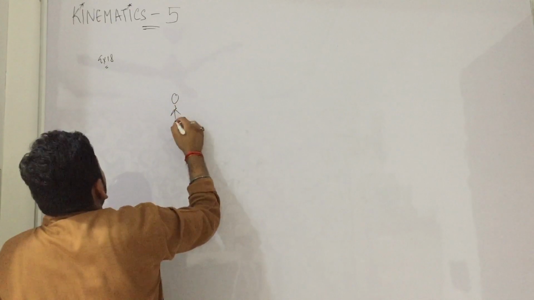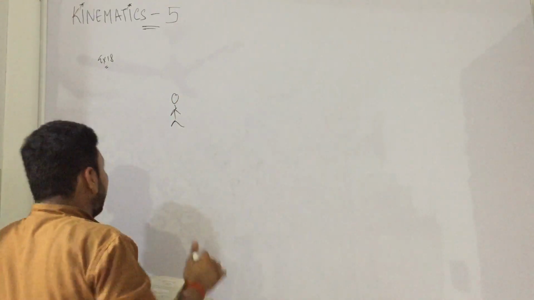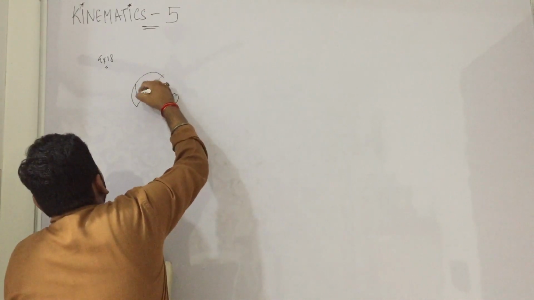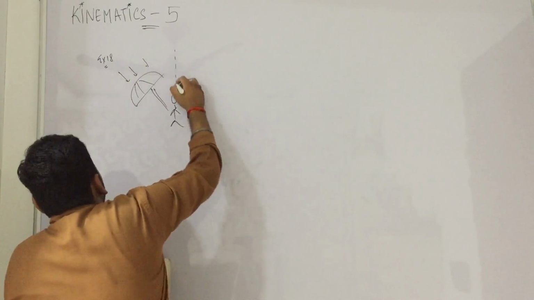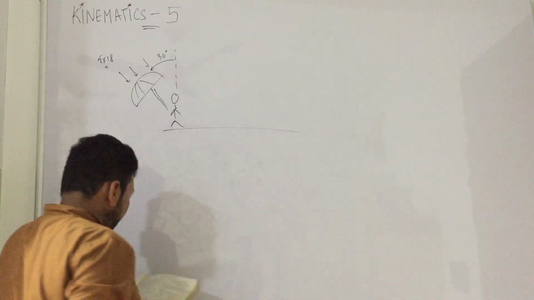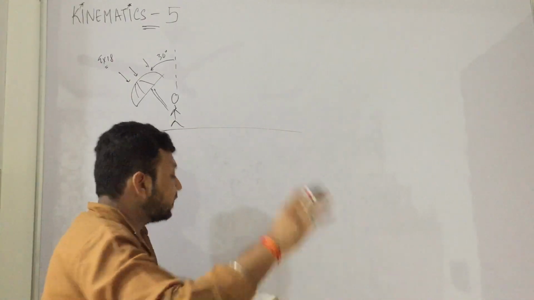A man is standing on the road and has to hold his umbrella at 30 degree with the vertical, because of course the rain was coming like this. He throws the umbrella and starts running.